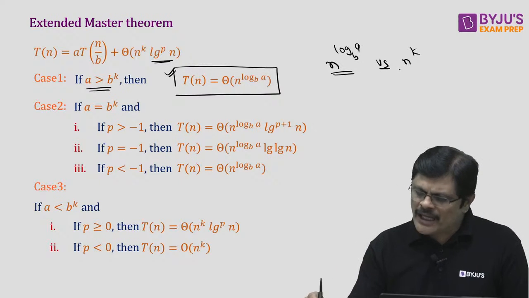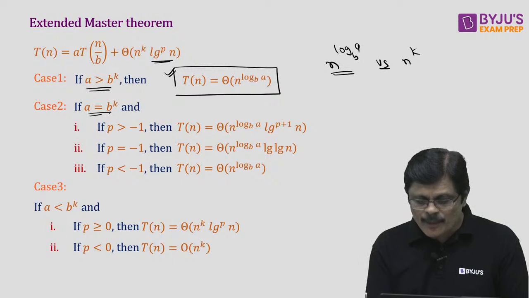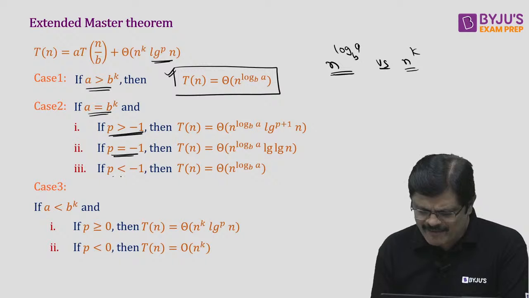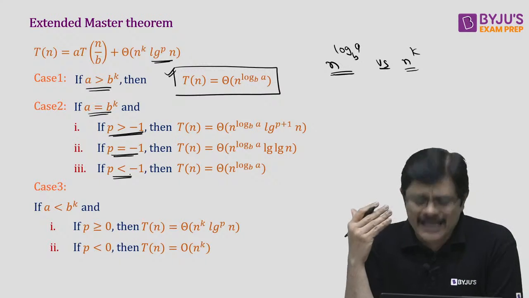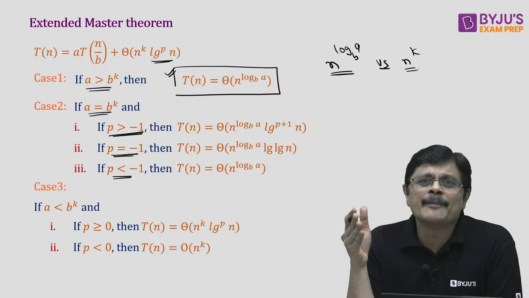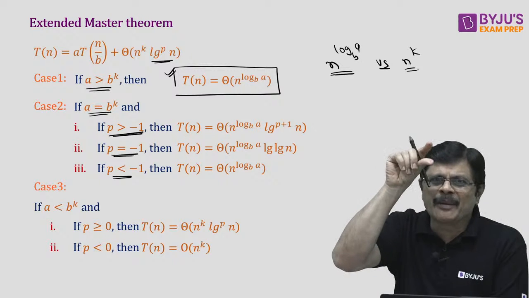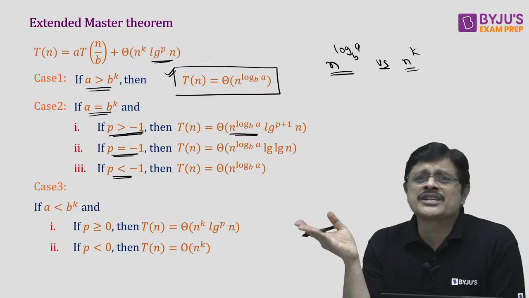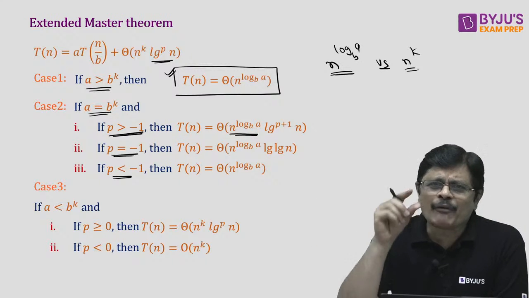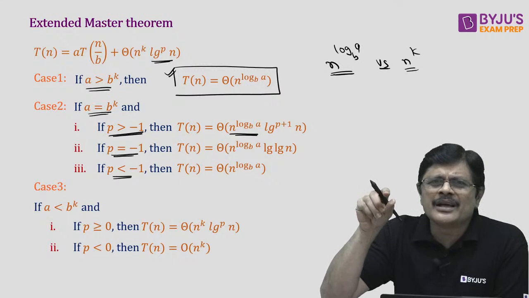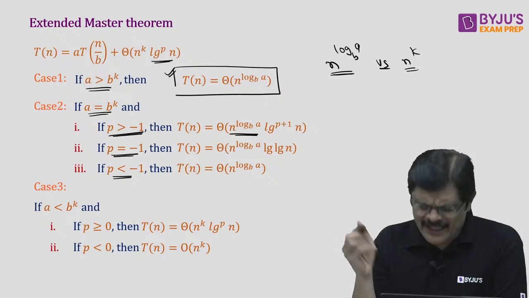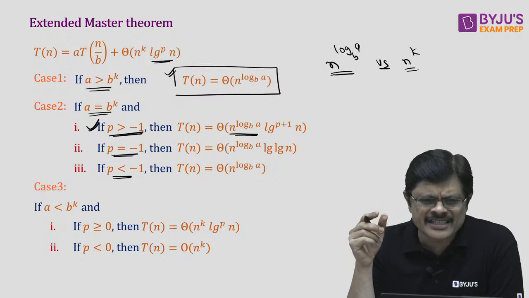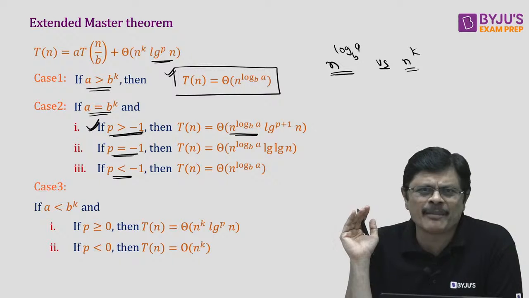Now suppose both are equal, A is equal to B power k, meaning n power log A and n power k are both equal, then according to the p value you write down the result. P greater than minus 1 means, whatever the log power p value greater than minus 1, what you need to do? Earlier you used to multiply with log n, no? Instead of log n, if the extra log factor is there, then log n into log power p will be there. It is exactly the same as our regular second case of the master theorem, my dear friends.